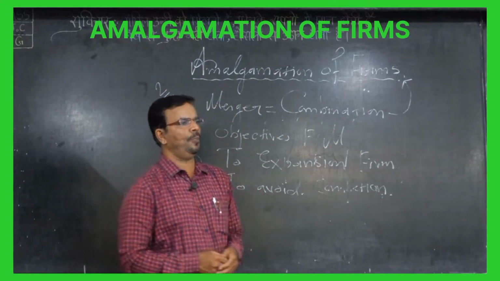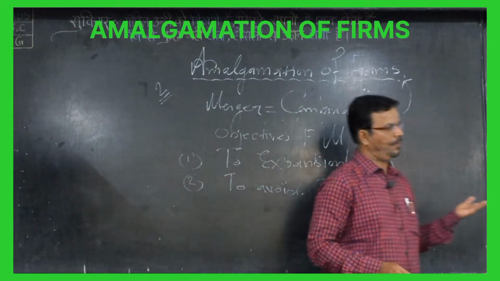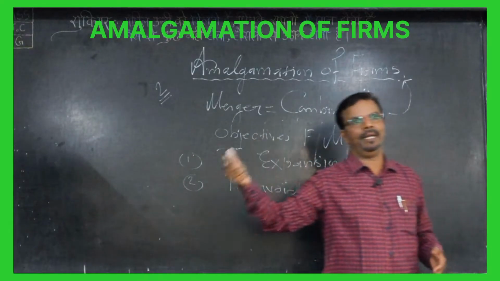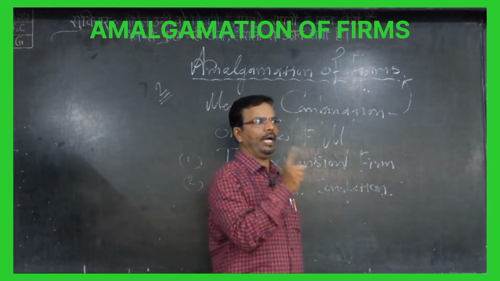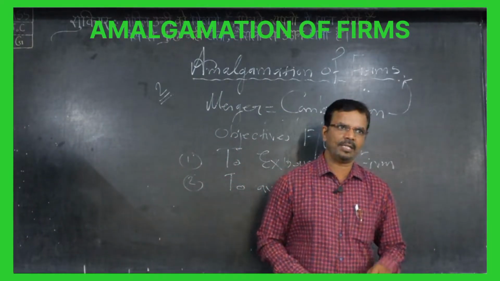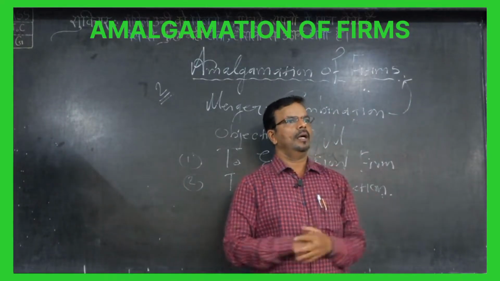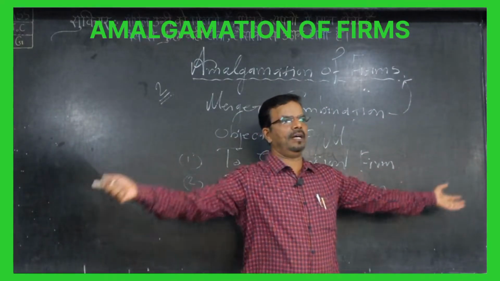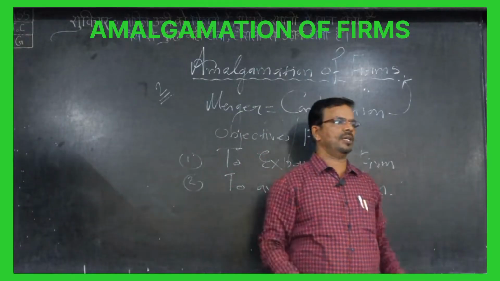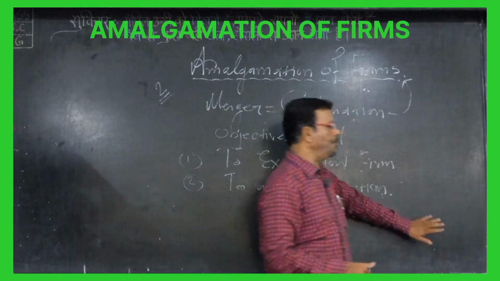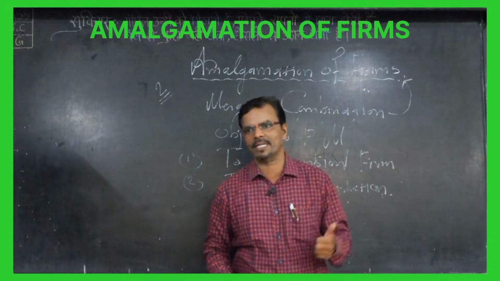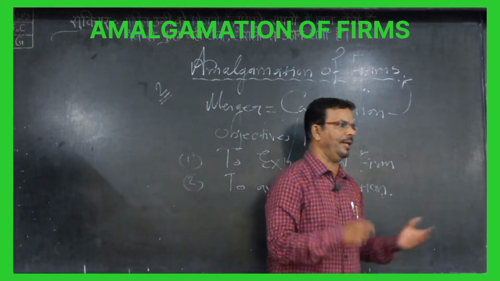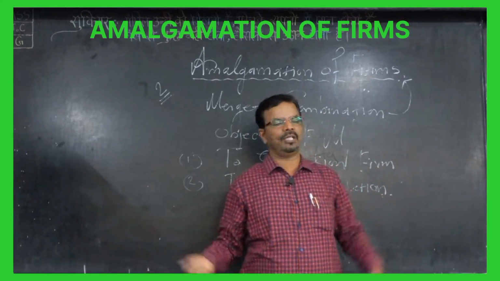Monopoly means there is only a single seller and many buyers, and buyers don't have any other option to purchase the goods because there is no other seller. He is the only one. That is called monopoly. In monopoly, mostly profits go to the producer, the seller, and the consumer doesn't have any option, so he has to purchase.